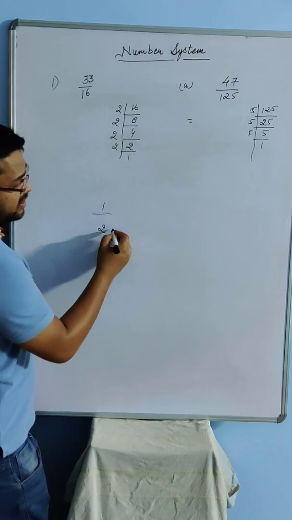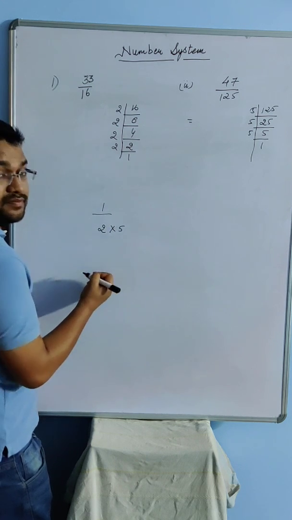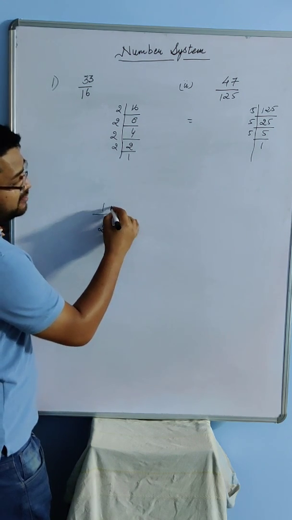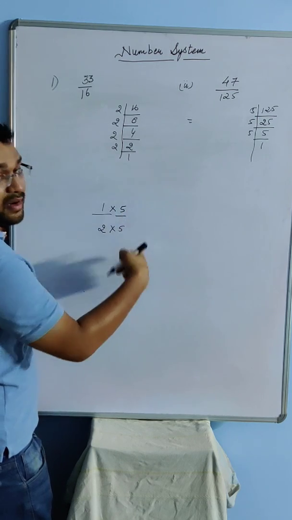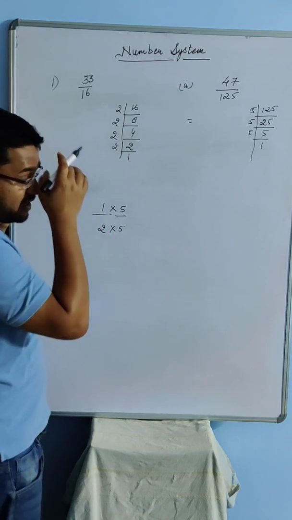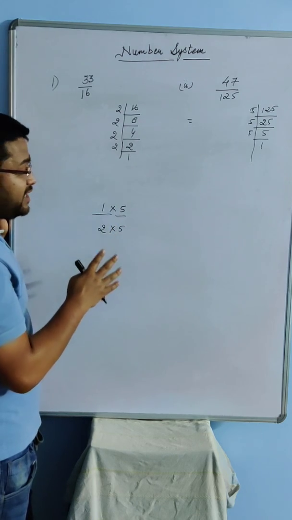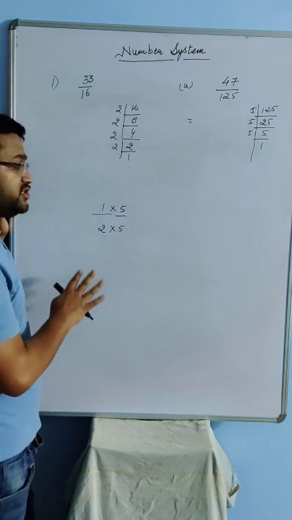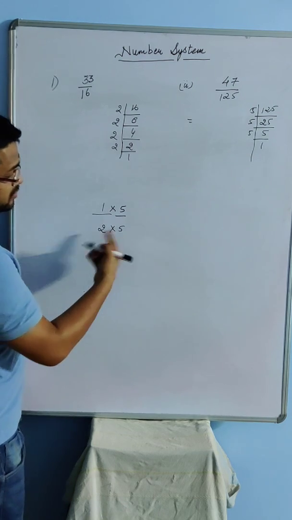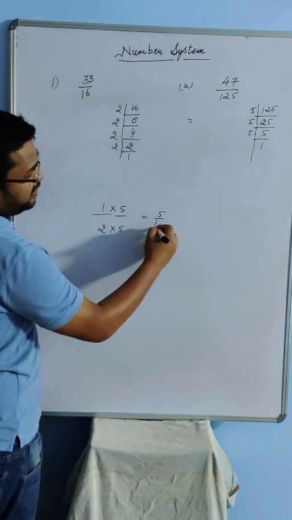So to make it 10, I need a 5 here, 5 into 2. But I know that if something is multiplied in the numerator or denominator, it has to be multiplied in both, so that the fraction remains unaffected. That is, you will get an equivalent fraction, but the value will remain unchanged. Now, if I solve it, I am going to get 5 by 10.